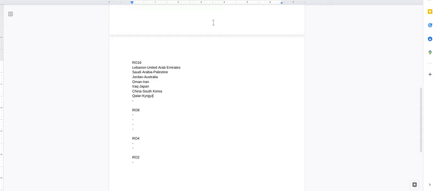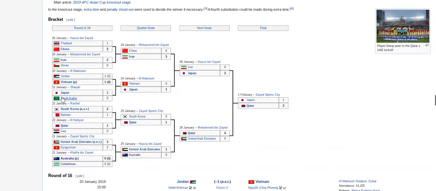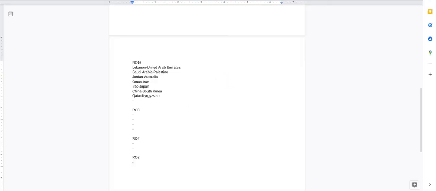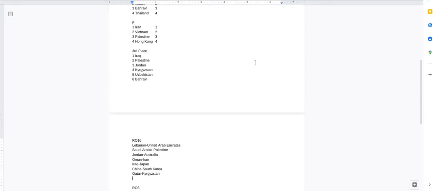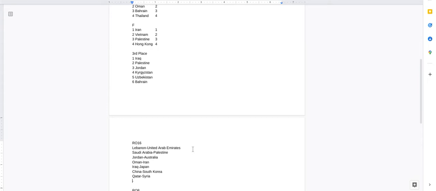Okay. And the last one should be pretty straightforward. So the UAE, they're hosting the competition. B2 and F2. Yeah, that's straightforward. Okay. So I guess that was Syria that we meant to put in. We're going to be putting in Syria, Kyrgyzstan, and Vietnam. Interesting matchup.